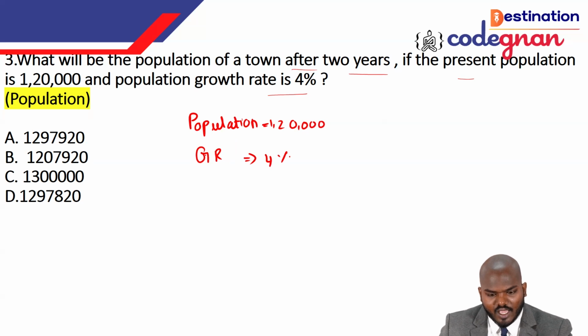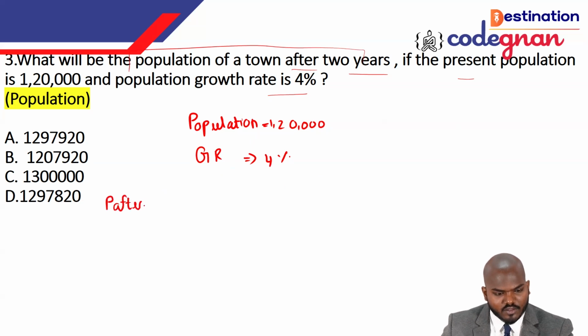The growth rate is 4%, so you need to take it as a growth of 4% each year. They are asking after 2 years, how do we calculate this? For this kind of statement, where the population after 2 or 3 years is asked, we have a formula.